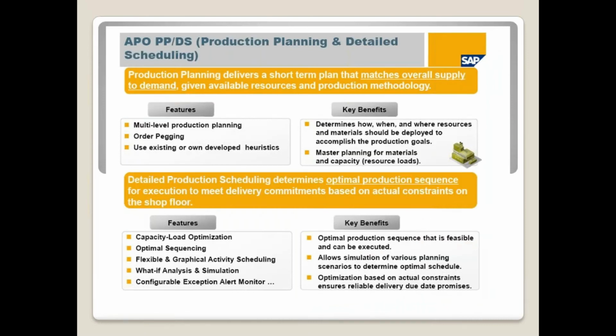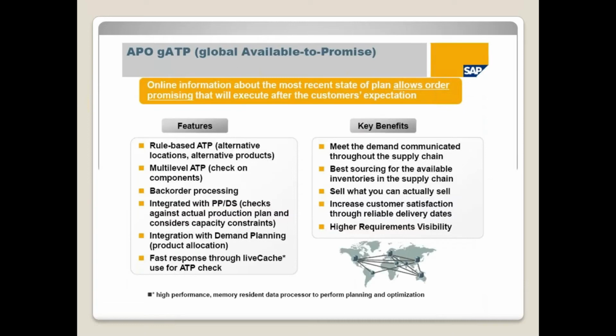And GATP. Normally, if there are any sales orders, once the customer comes, he will give the sales order. Then immediately he will ask, what is my delivery date? As per the delivery date, he will decide whether to confirm the sales order or not. Using software like GATP, we can check: okay, if stock is available, then we are able to deliver in 2 days. If no stock is available, but ongoing production is going to be completed in 5 days, from there I will pick it and deliver it. It may take some 7 days.